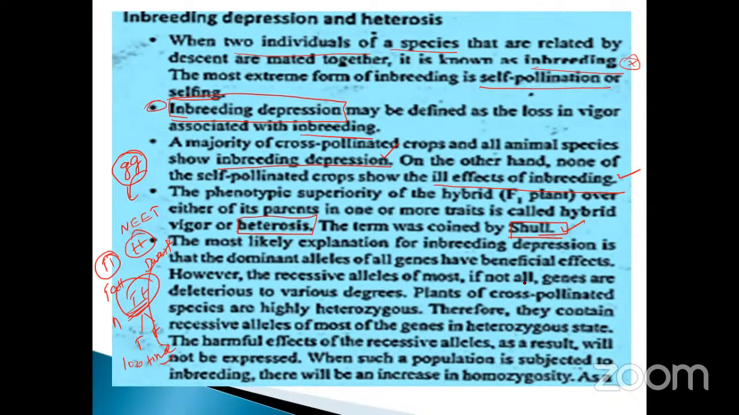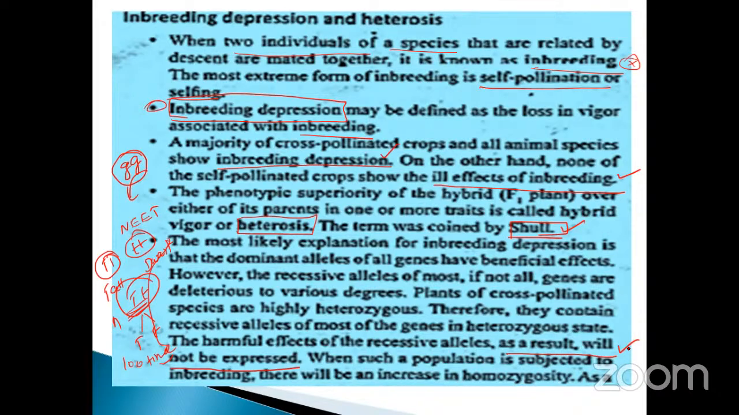However, the recessive alleles of most, if not all, genes are deleterious in varying degrees. Plants of cross-pollinated species are highly heterozygous. Therefore, they contain recessive alleles of most genes in the heterozygous state. The harmful effect of the recessive alleles as a result will not be expressed. That is very, very important. During inbreeding or self-pollination, the F1 generation's recessive genes produce harmful effects.